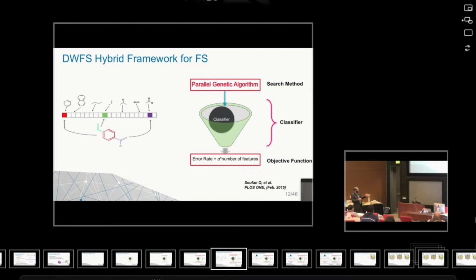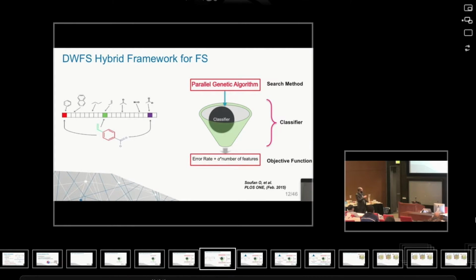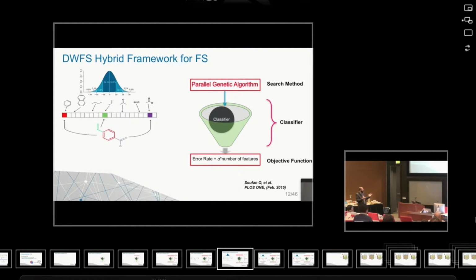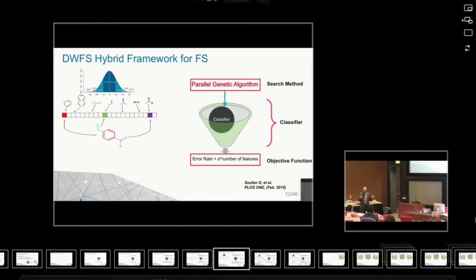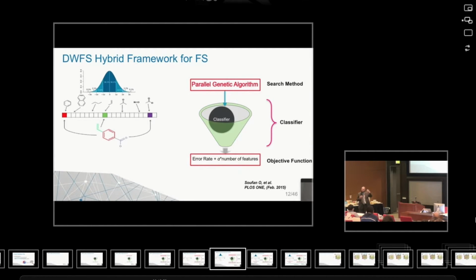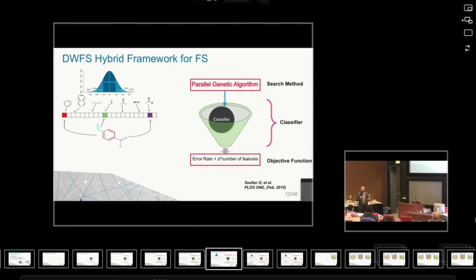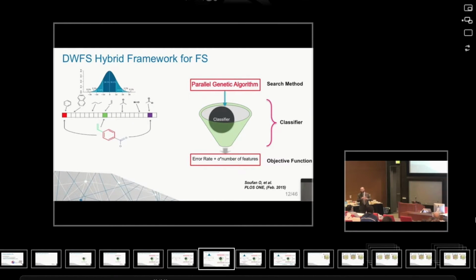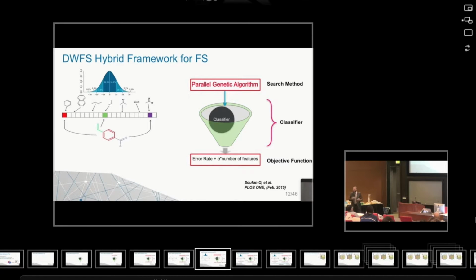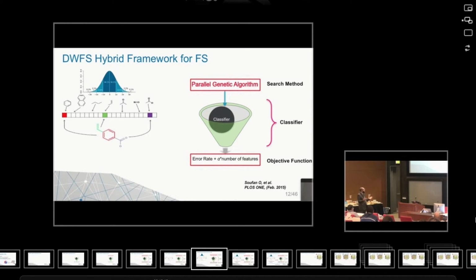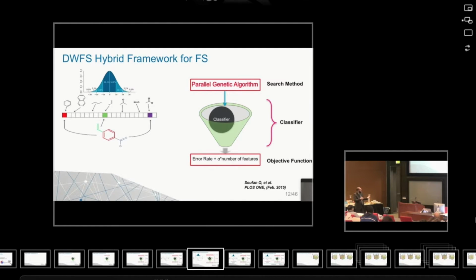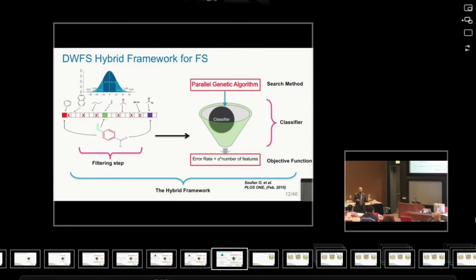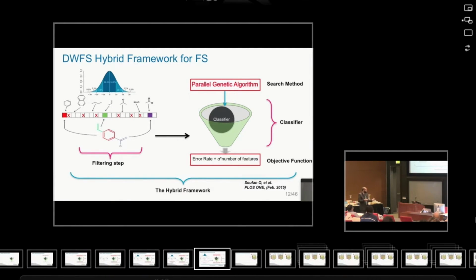It's just a simple filtering method. So before I go to the wrapper approach, I start here. Given the features themselves, I can use some statistics to exclude some of those features. For example, I can use the standard deviation. Remember, I'm talking about active and inactive classes. If a single variable has a very small, let's say negligible, standard deviation, it means that this whole variable is giving me useless information. So I can just exclude it. Based on that, we were able to exclude a set of features. In a way, we are reducing the search space, and then we go with the wrapper approach. And this would be the hybrid framework that we have for feature selection.